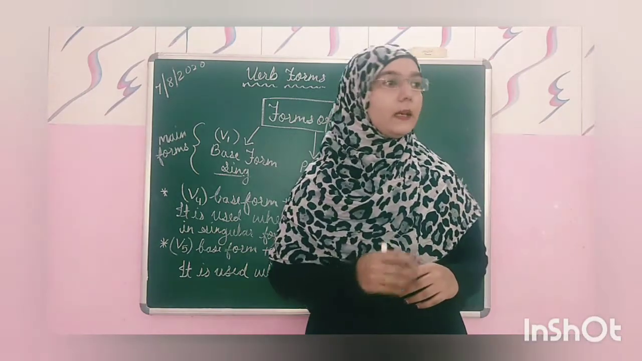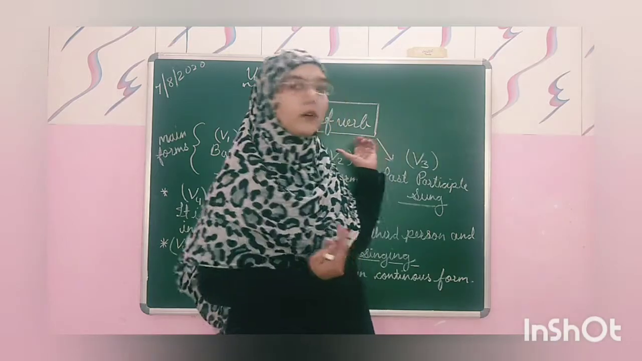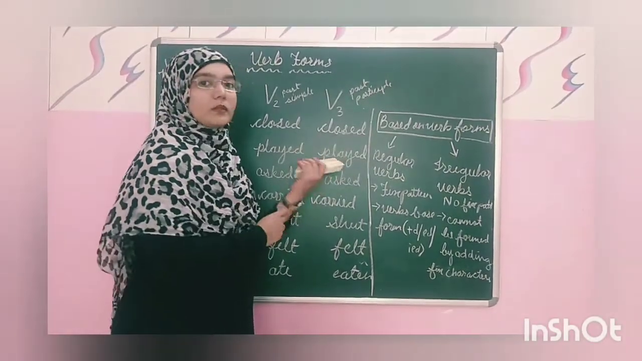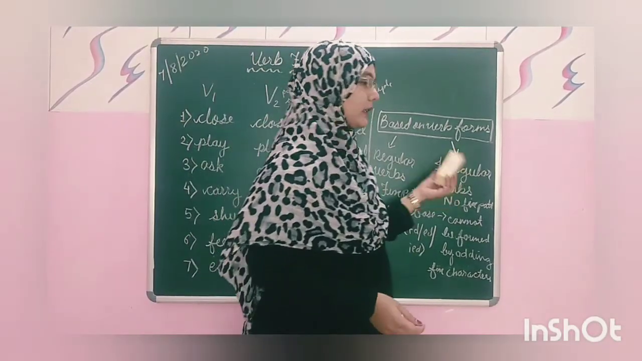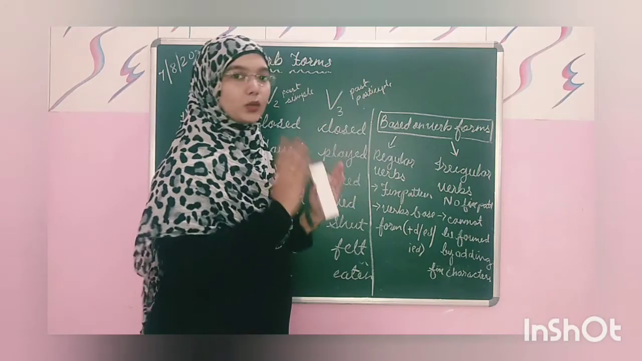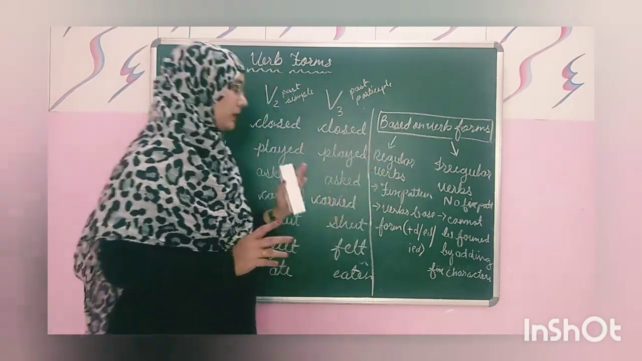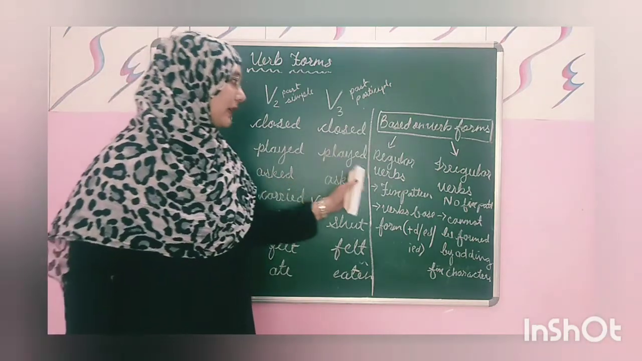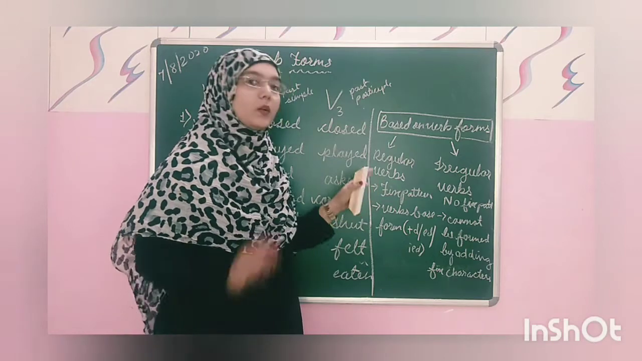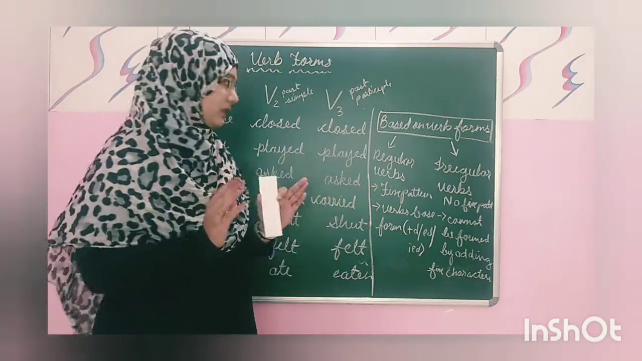So now, based on the verb forms, we can see regular verbs and irregular verbs. We can divide these verbs into 2 types, regular and irregular, based on the verb forms. What are regular verbs and what are irregular verbs? Regular verbs are the verbs which follow a fixed pattern.